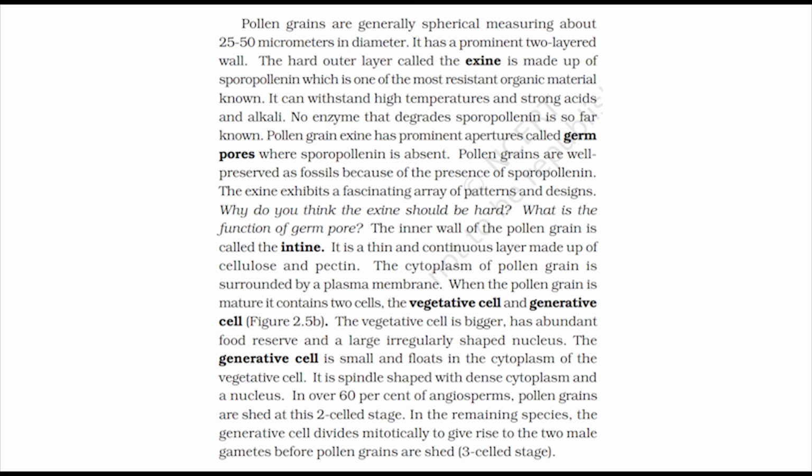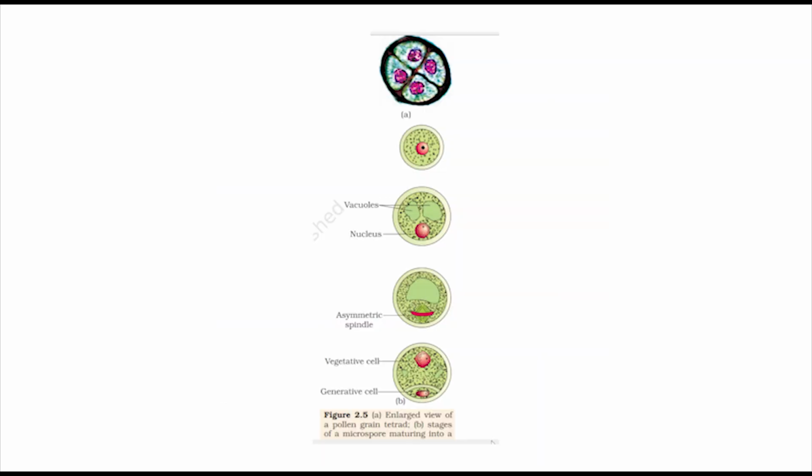The inner wall of the pollen grain is called the intine. It is a thin and continuous layer made up of cellulose and pectin. The cytoplasm of pollen grain is surrounded by a plasma membrane. When the pollen grain is mature, it contains 2 cells, the vegetative cell and generative cell, figure 2.5b.